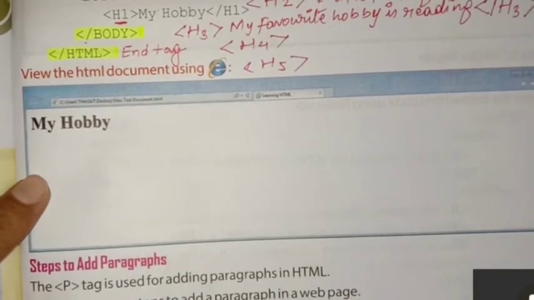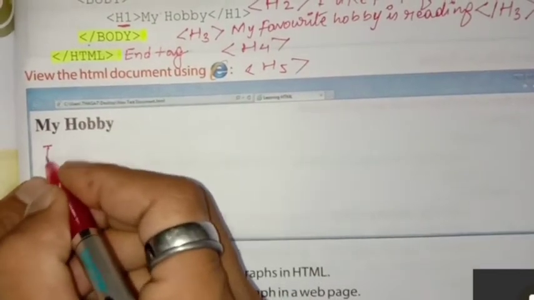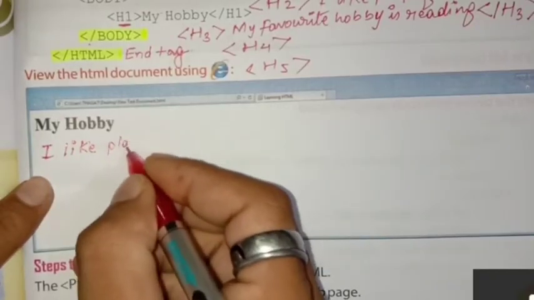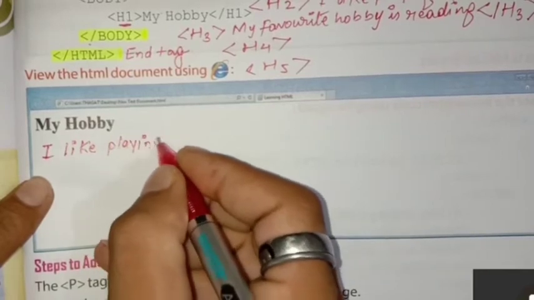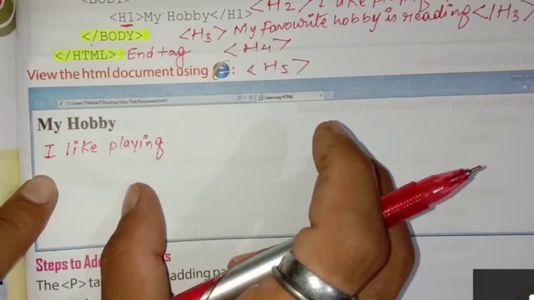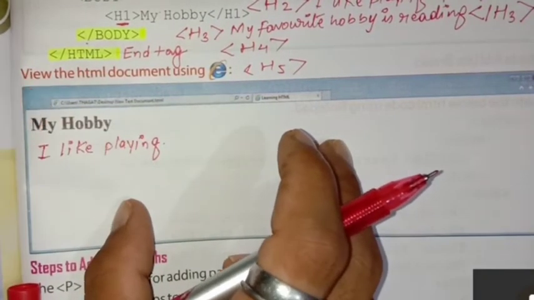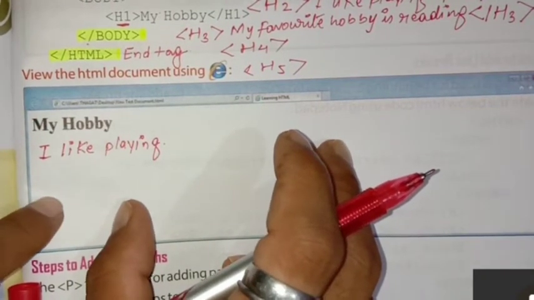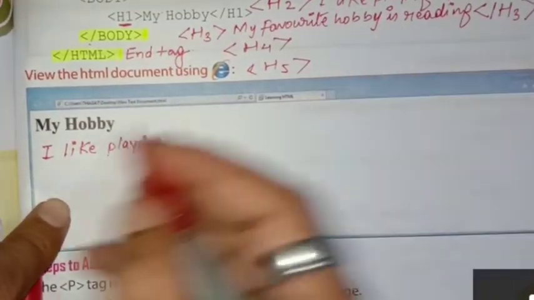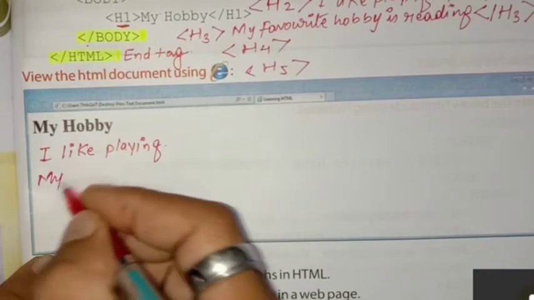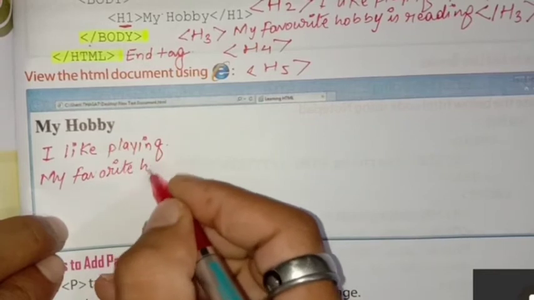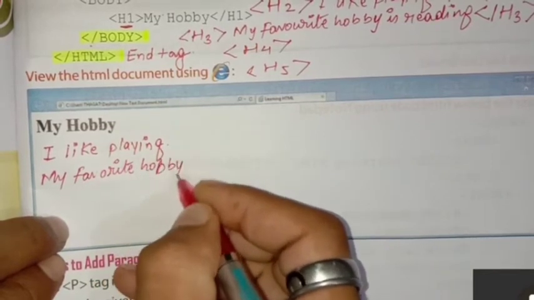Can you see properly now? I like playing. When you open your file in the web browser, it will be saved on your desktop. And when you open it, these types of contents will be displayed. Our third line was what? My favorite hobby is reading.